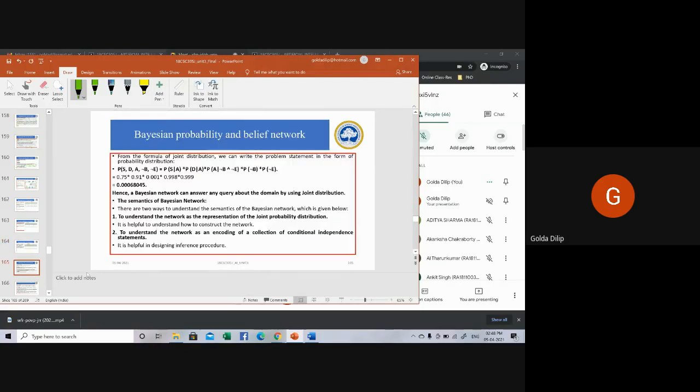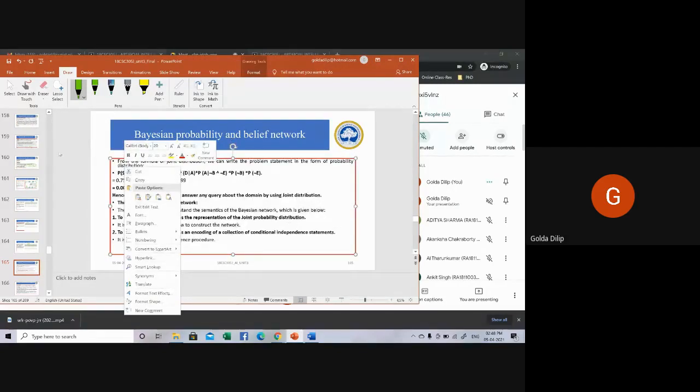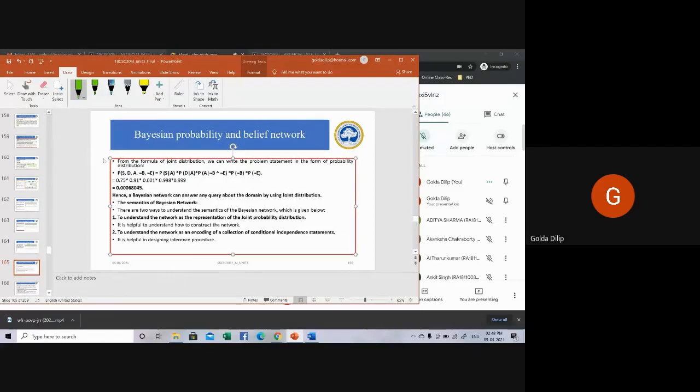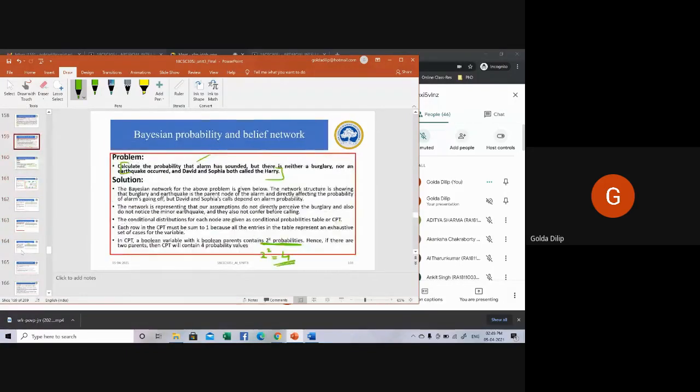Then from the formula of joint distribution, you have to find the answer to the problem given here. Calculate the probability that the alarm has sounded, but neither a burglary nor an earthquake has occurred, and Sophia and David have both called Harry.